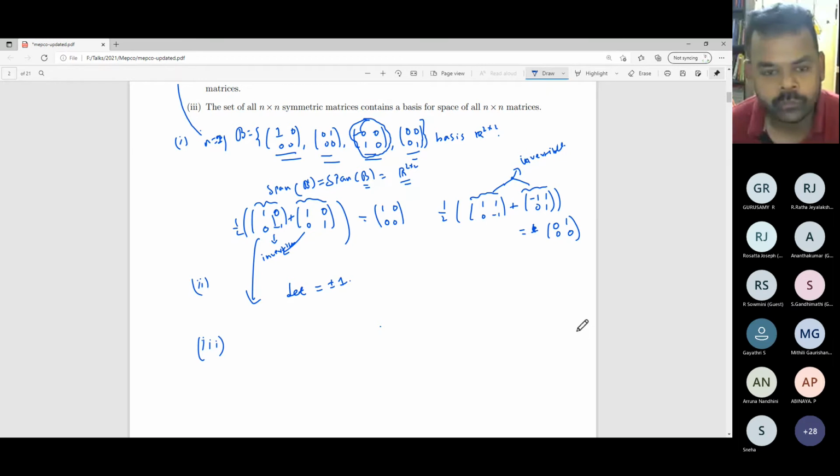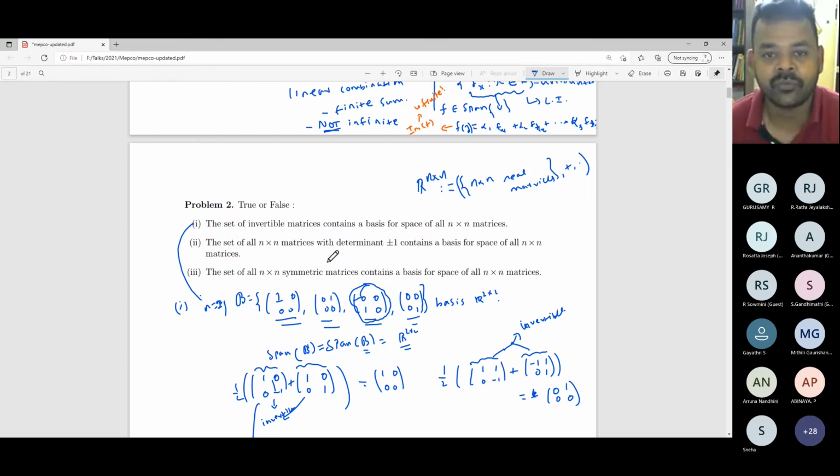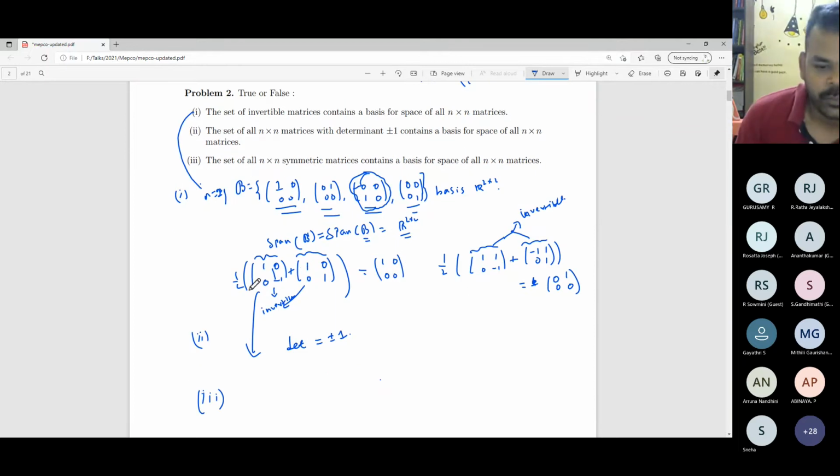So the moment your basis consists of only symmetric matrices, the span should be at most the set of all symmetric matrices. It cannot go outside that. So the set of all symmetric matrices is a subspace, with the plus and the dot naturally defined over it, as a subset of R n by n.